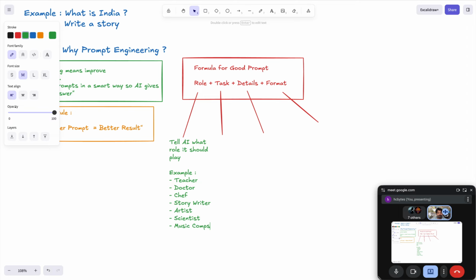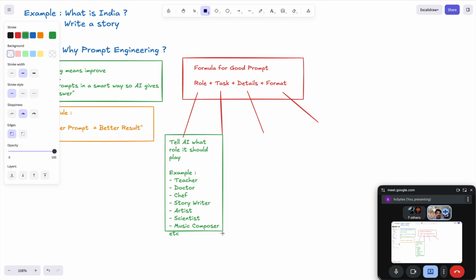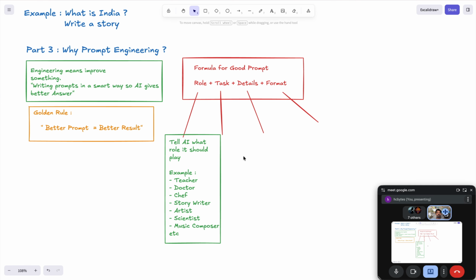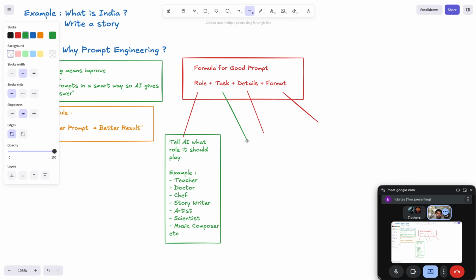Etc. So what I am trying to tell you here is there are n number of things you can tell AI as the role, depending on which type of answer you want and which type of question you are asking. We need to explicitly tell the role, because this is the formula of good prompting. That is how we'll learn how to write the prompt. Now the second thing which comes into picture here is the task.